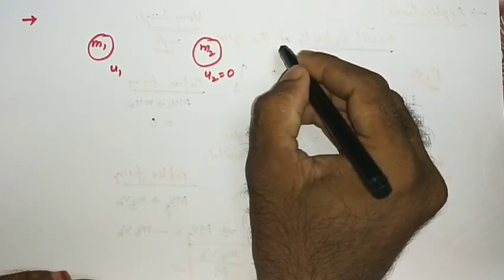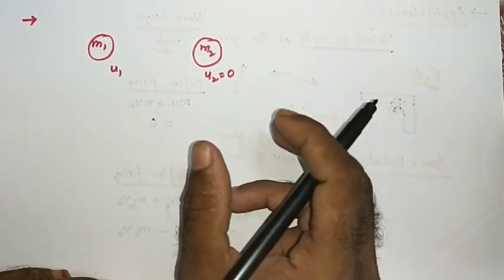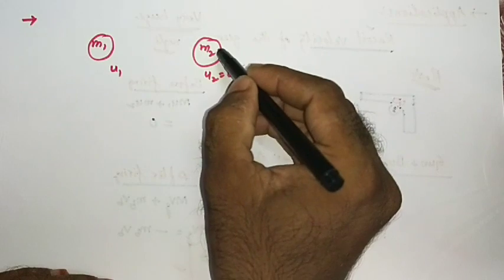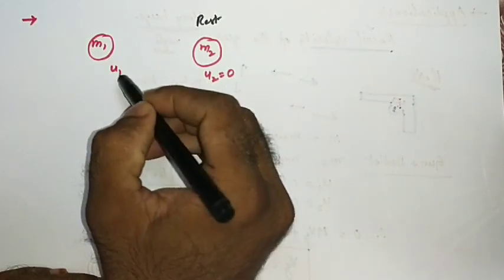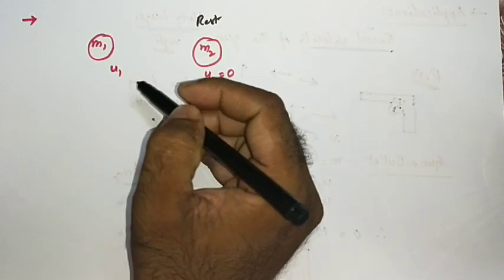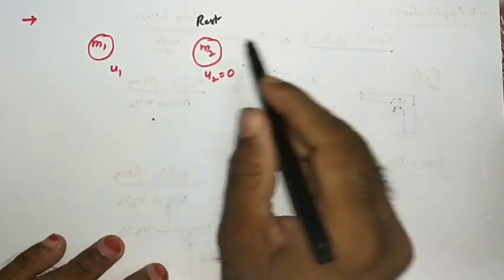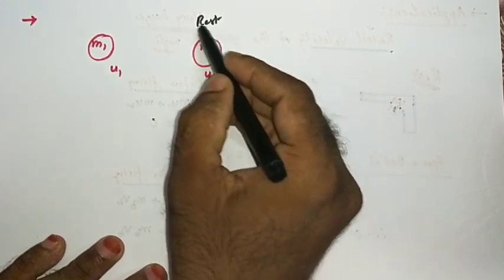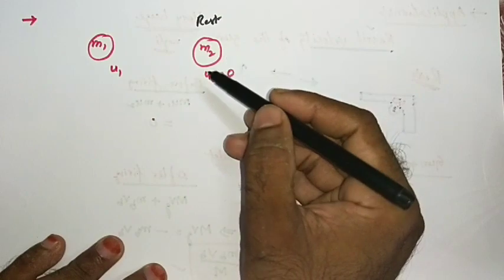So you have one marble, and you are hitting the second marble with the first marble. The second marble is at rest, and the first marble you are throwing with a velocity u1. You might have played this many times. You consider this as a system, there is no external force, so we can apply the law of conservation of momentum.